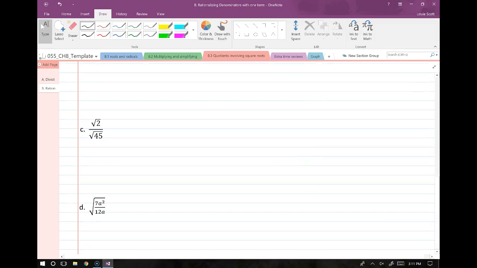Okay, so now we have root 2 over root 45. Why don't you guys try this one on your own? Go ahead and rationalize that denominator.